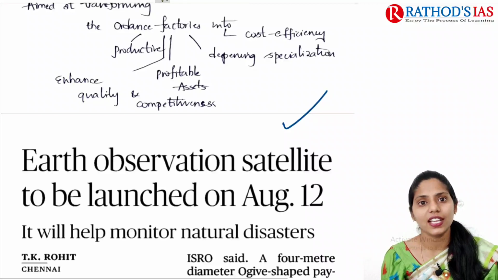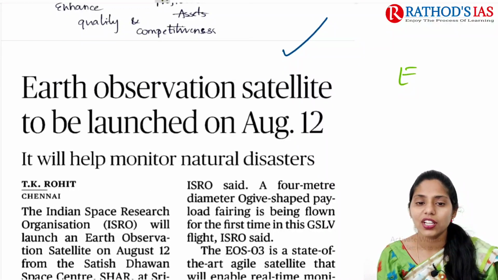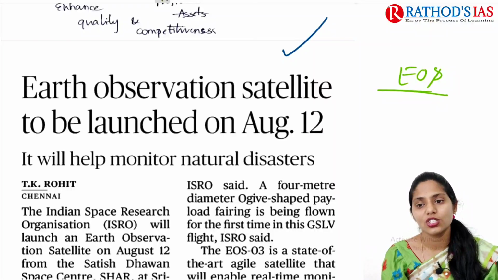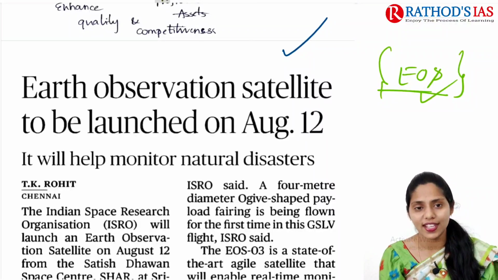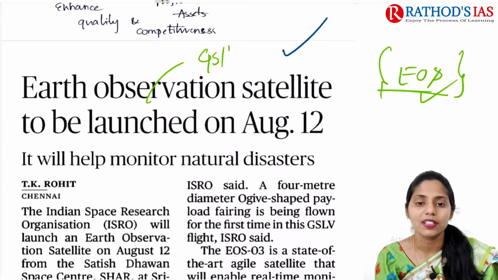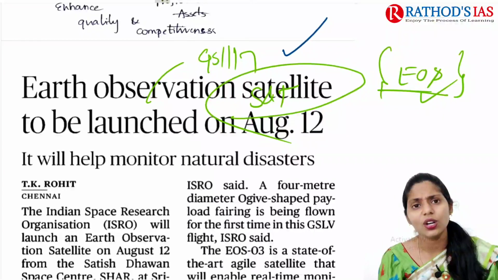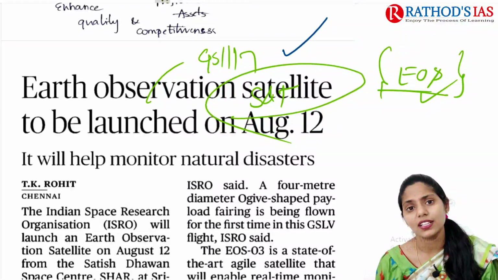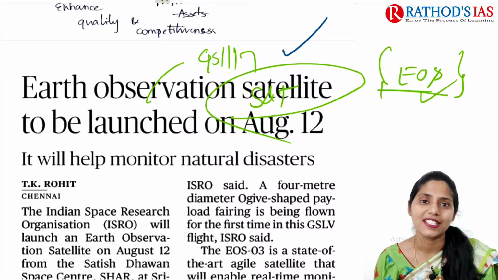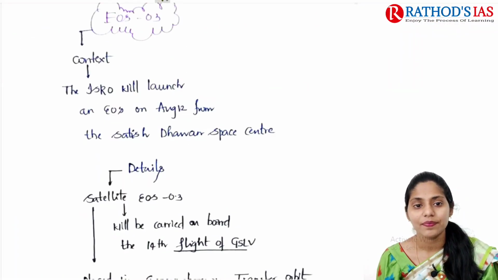Now let us see the next topic. The title says Earth observation satellites to be launched. In short, it is called EOS. This topic will be important for our GS Paper 3 under science and technology. Whenever any launch is done by ISRO or NASA and other international space agencies, that will be a favorite topic of UPSC. So now let us see this topic in great detail.